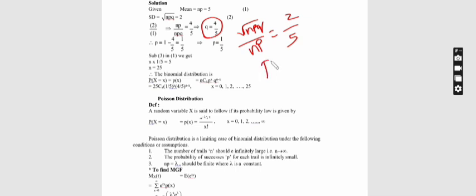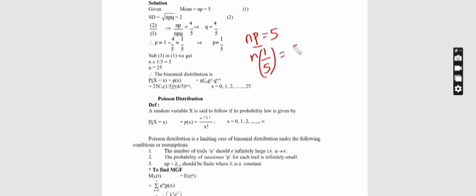So the p value is nothing but 1 minus q. The q value is 4 by 5. If I solve it, I get 1 by 5 as the p value. Substitute this into the first equation. Here they have given the np value as 5, and I found the p value as 1 by 5. So n into 1 by 5 equals 5, so the n value is 25. We know the formula for the binomial distribution, nCx p power x q power n minus x. The n value is nothing but 25Cx.